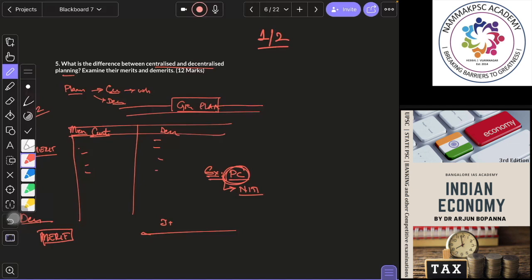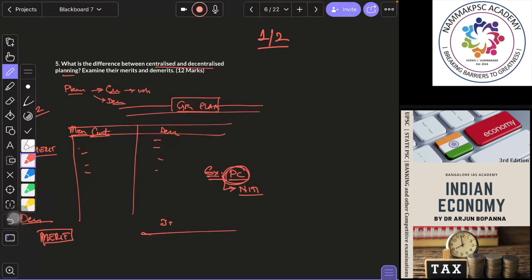When those words are there, like trickle down effect, or people's participation, these terms will be there. You highlight them. Even when you read books, we highlight those words, or bold them, or italicize them, or underline them. Why? So that when you are reading, your attention goes to that. In the same way, the examiner's attention will go to that, so that will give you that extra mark.